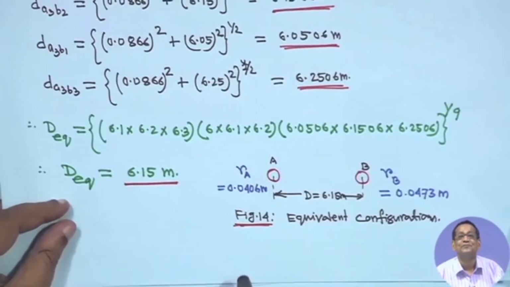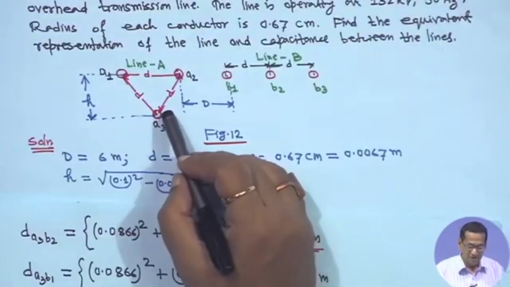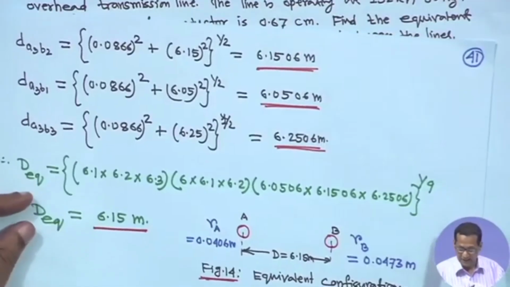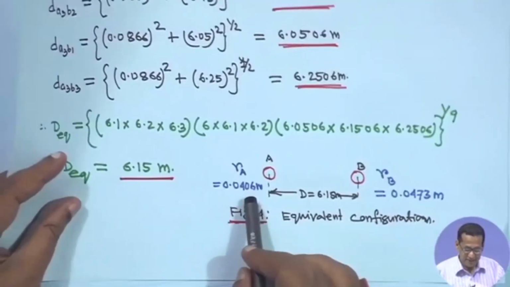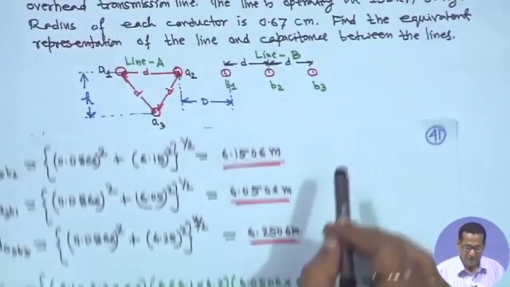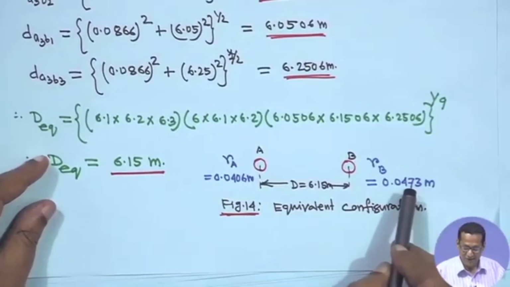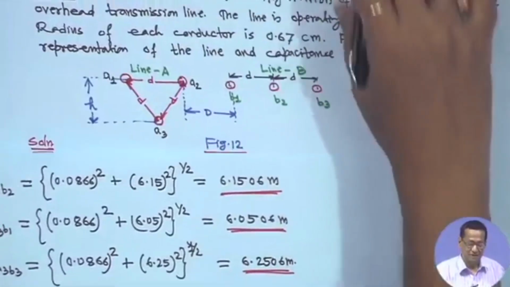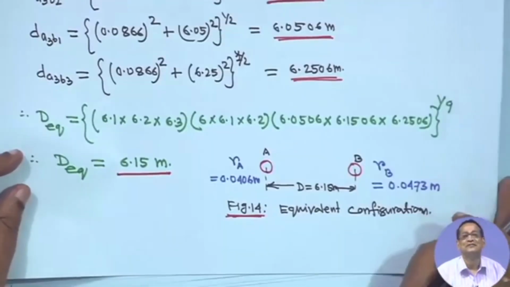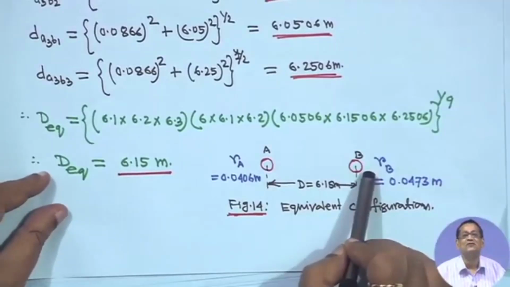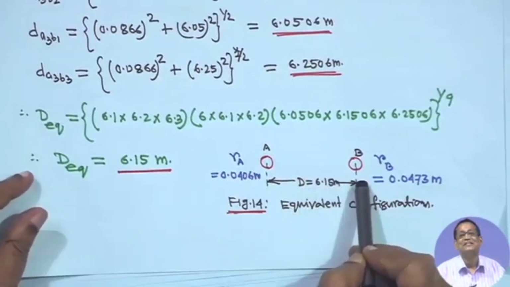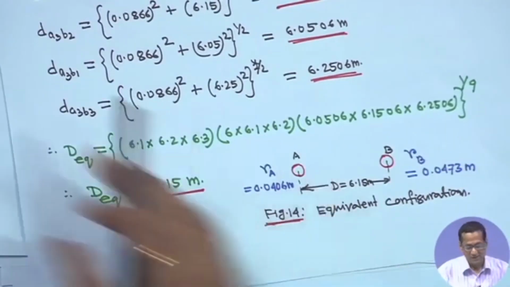Now, I have a question for you. Although we are using bundle conductors, if you take its radius, it is 0.0067 meter, right. And here it is 0.04, so the radius has increased, but instead of using this equivalent thing we use this one. There must be some advantages, right. So, this is a question to you: what are the advantages instead of making this kind of single conductor configuration? So, this is the equivalent configuration, as if two single conductors.